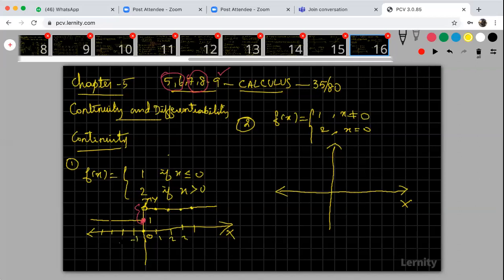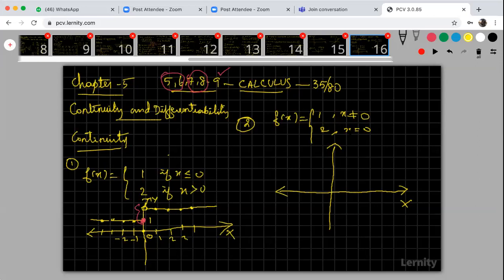Similarly, when x is equal to minus 1, x is equal to minus 2, this function y is 1 only. F of x is 1 only. When x is minus 1, your y is 1. When x is minus 2, your y is 1. So connect all these points, and you will get the graph of this function when x is less than 0. If you connect these points, you will get the graph of this function when x is greater than 0.